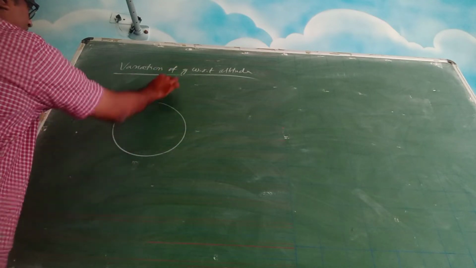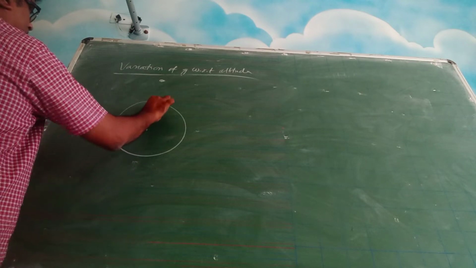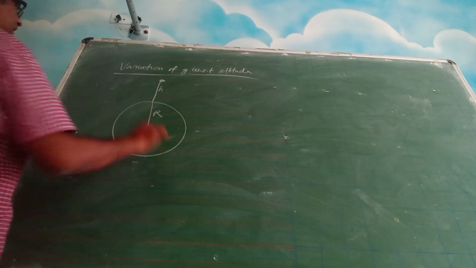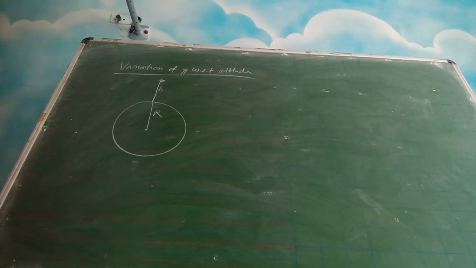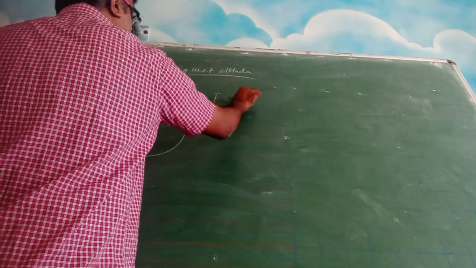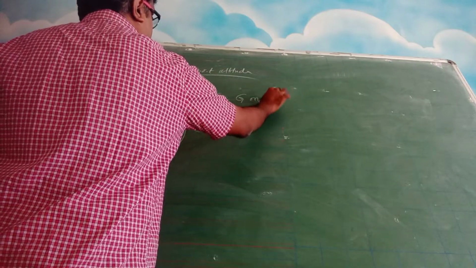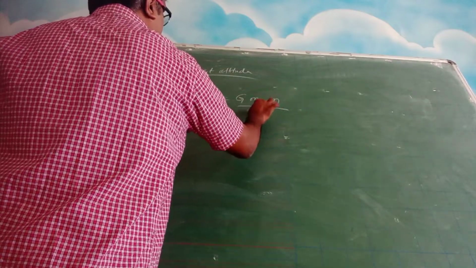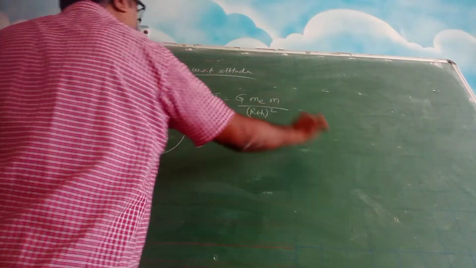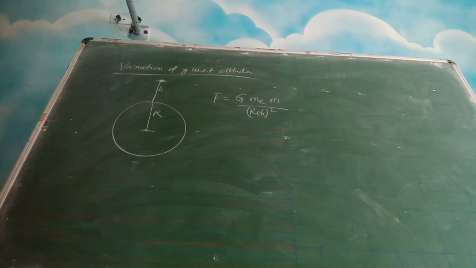Now this is your earth, let us say the object is here. This is your r, and let us say this height above the ground is h. So what is your force? Here the force will be G Me m by (r plus h) whole square, from the center to the center of mass of the object.